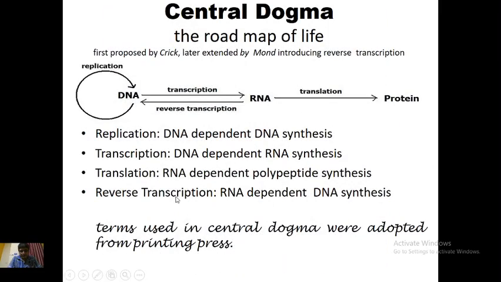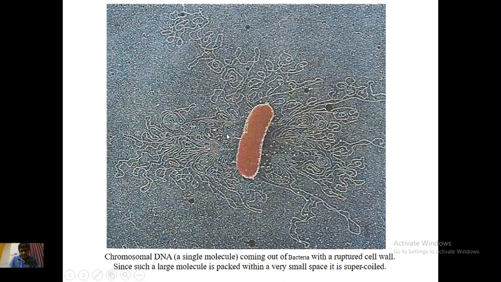you can see this thread-like structure coming out. This is nothing else but a single chromosomal DNA which has opened from the supercoiling, and that is why it has come out and spread everywhere. Now you can see how big it is. Such a big molecule, and that is why it is supercoiled. It is much bigger than the cell itself, and it is packed in a very small area of the cell.